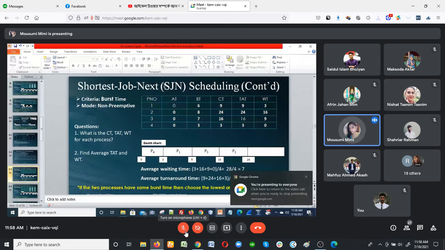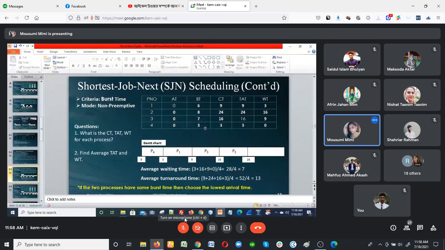Okay, so whenever it is the shortest job next scheduling algorithm, first of all your duty is to check which process has the smallest job. So process 4 is the smallest job, so I take process 4 first. The completing time is 0 plus 3 equal to 3. Then I go for the next process which has the smallest job, that is process 1. Burst time is 6. 6 plus 3 equal to 9.